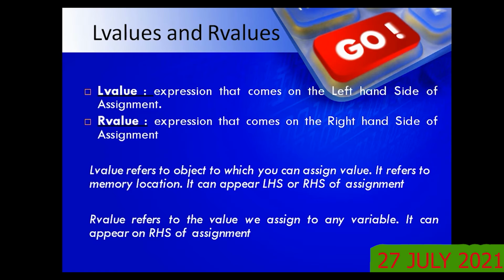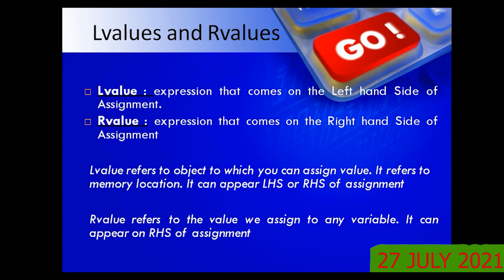An L value refers to an object to which you can assign a value. It refers to a memory location. It can appear on the LHS or RHS of an assignment also, in some exceptions that we will see, but most of the time your L value will be on the left side. For example, x equal to 10, x is an L value, isn't it? And on your RHS side, 10 is there. An R value refers to the value assigned to any variable.